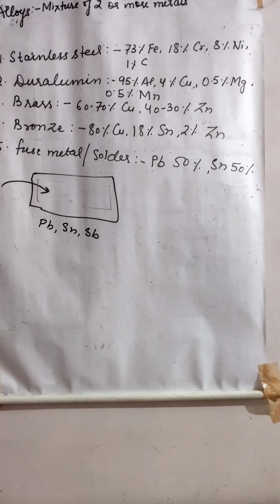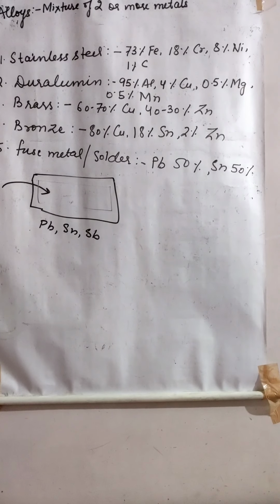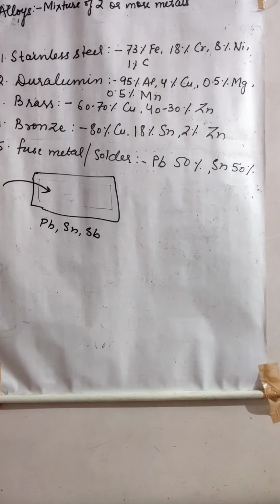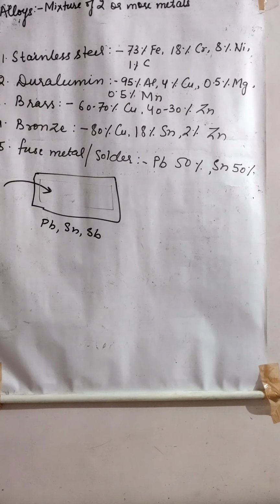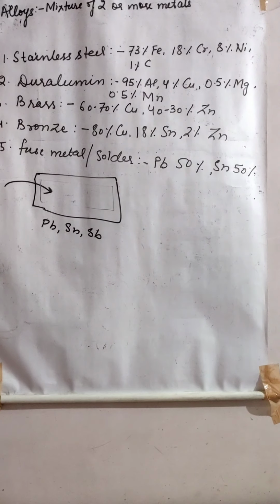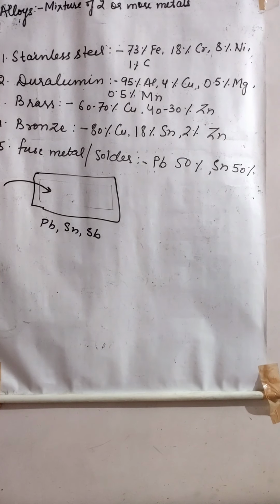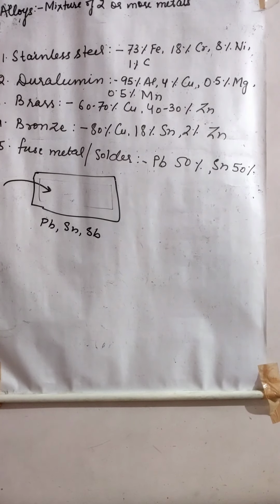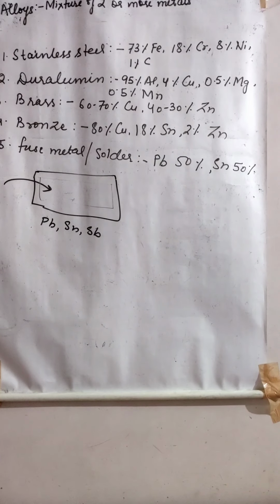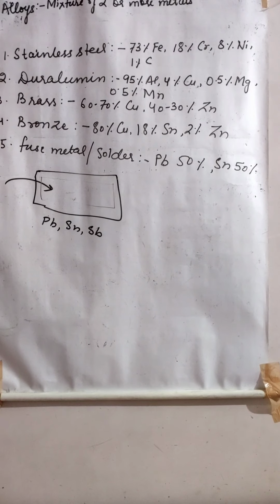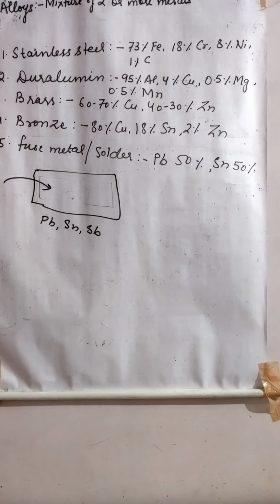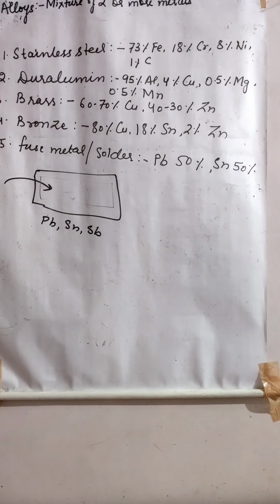Now there are some alloys in our course. Only 5 alloys are there: stainless steel, duralumin, brass, bronze, and fusible metal or solder. So you have to learn their composition and uses. All right. So just mark these 5 in your book. Learn the composition with their percentages and their uses. That's all for metallurgy.